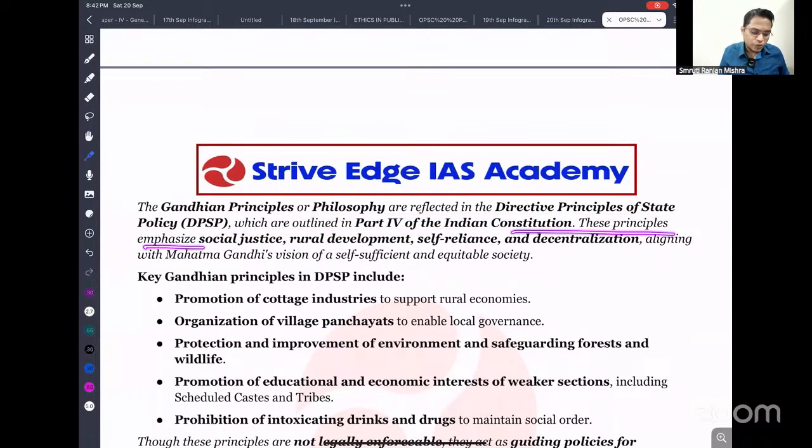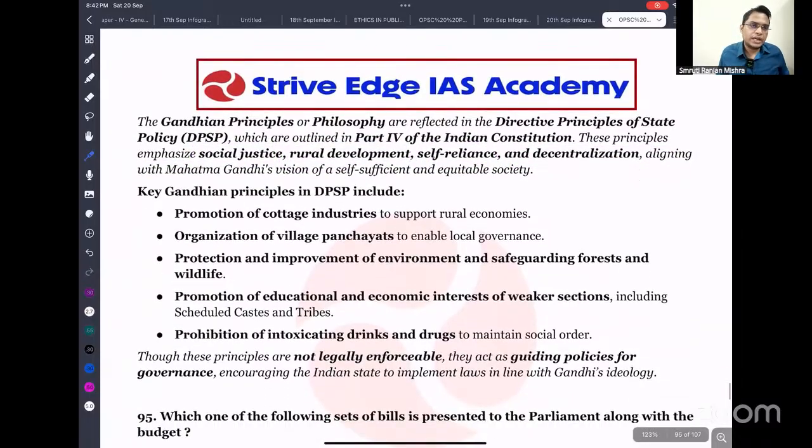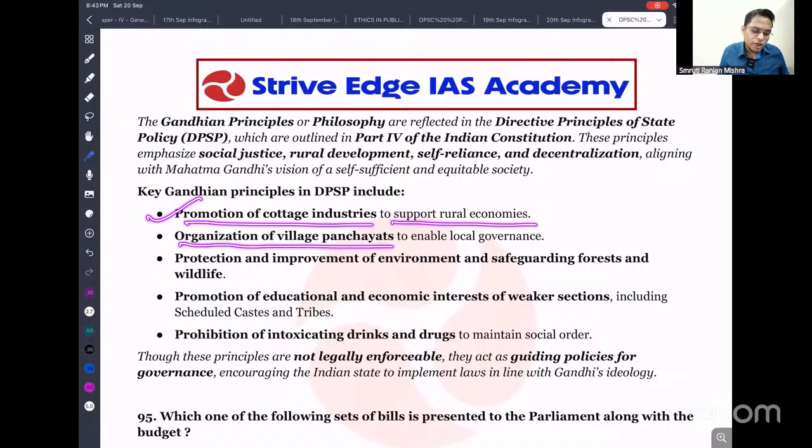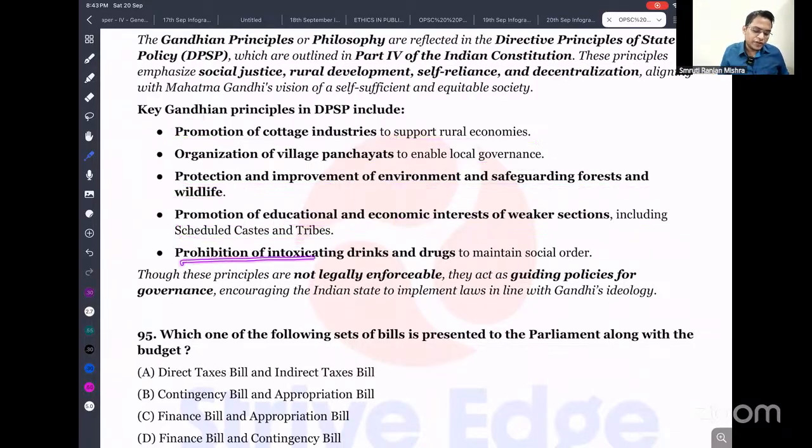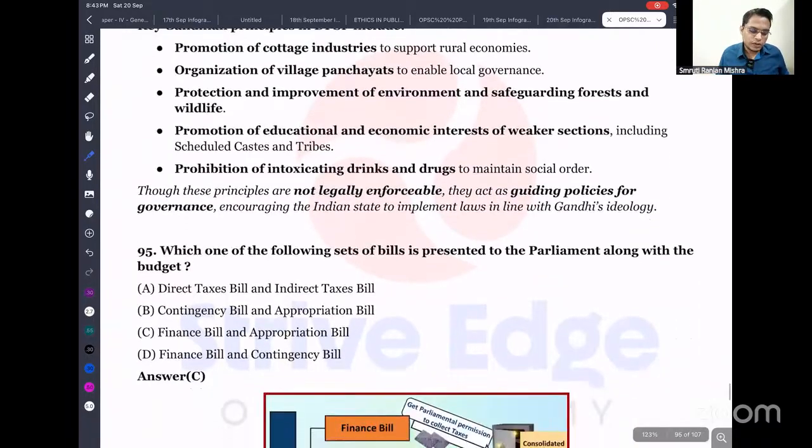These principles emphasize social justice, rural development, self-reliance and decentralization, aligning with Mahatma Gandhi's vision of a self-sufficient and equitable society. The Gandhian DPSPs include promotion of cottage industries to support the rural economy, organization of village panchayats to enable local governance, protection and improvement of the environment, safeguarding forests and wildlife, promotion of education and economic interests of weaker sections, including Scheduled Castes and Scheduled Tribes. Next is prohibition of intoxicating drinks and drugs to maintain social order. Though these principles are not legally enforceable, they act as a guiding policy for governance, ensuring that the Indian state implements laws in line with Gandhian ideology. Okay, so this is what is important.